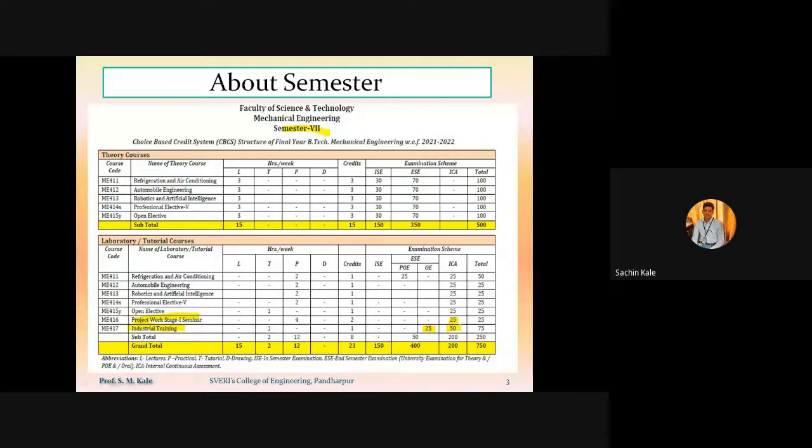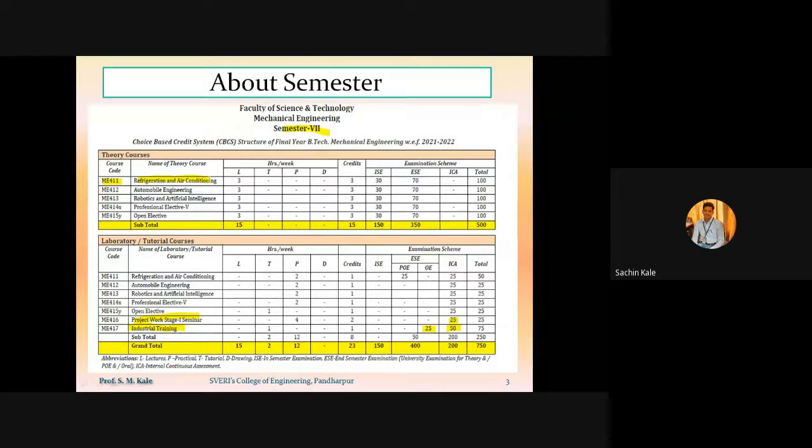That means a total of 75 marks will be allocated for the heading called industrial training. So this is the overview related to your semester number 7. Out of this, I'm going to deal with the subject ME 411, that is nothing but refrigeration and air conditioning.